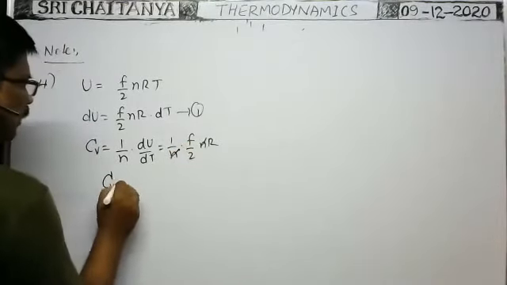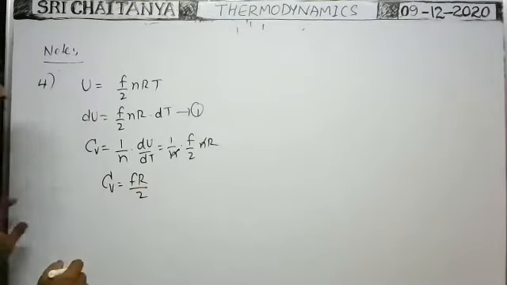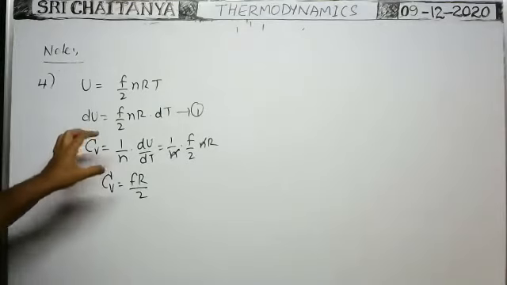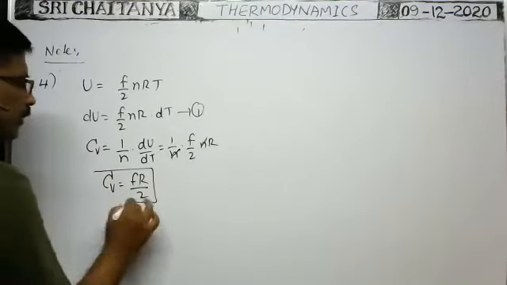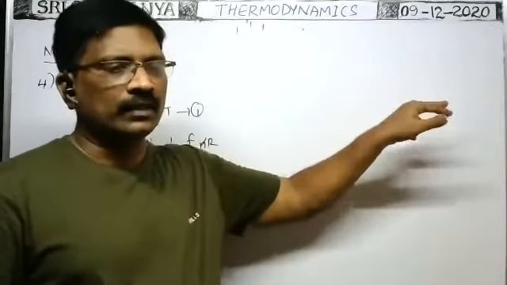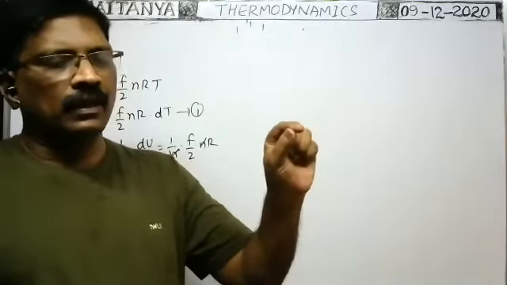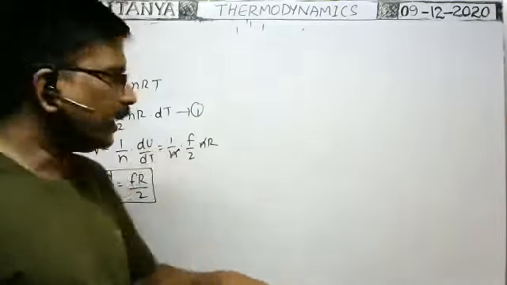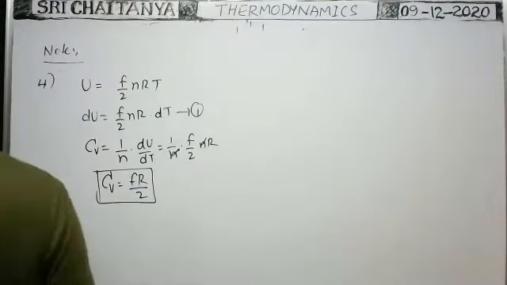Therefore, molar specific heat at constant volume is equal to FR by 2. That means molar specific heat at constant volume in terms of degrees of freedom is FR by 2. Already previously we got molar specific heat at constant volume as R by gamma minus 1, that is in terms of the adiabatic constant gamma.